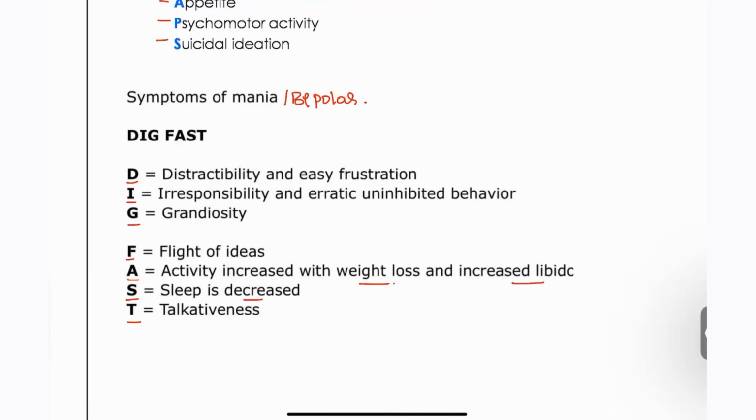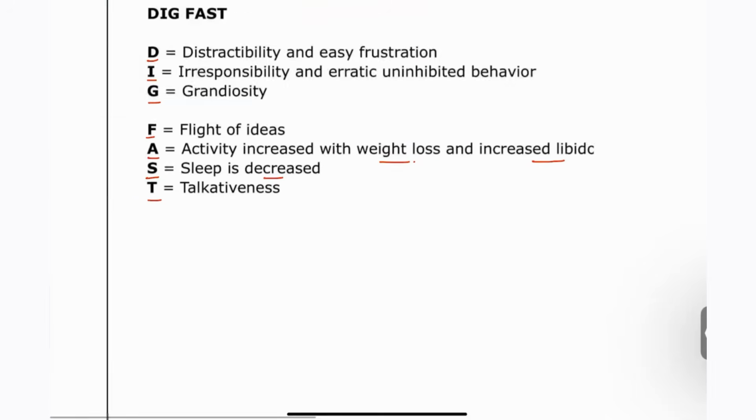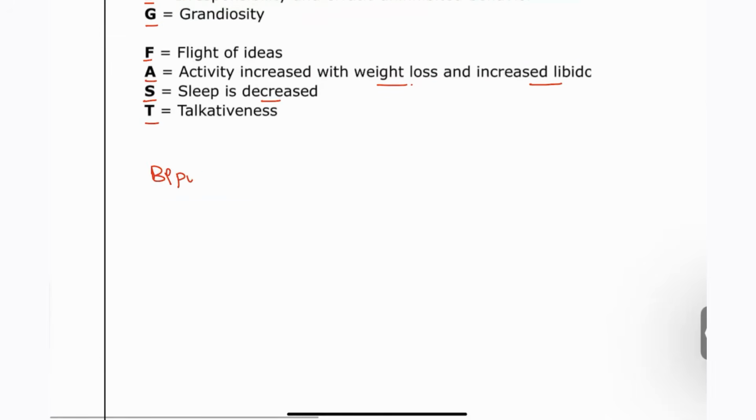So bipolar patients will have symptoms for more than 4 weeks, followed by a depression episode. Then we can consider this patient bipolar type 1. Next, we also have bipolar 2. Bipolar 2 patients are going to have hypomania. The same symptoms can be seen, but with less severity in patients with bipolar 2.